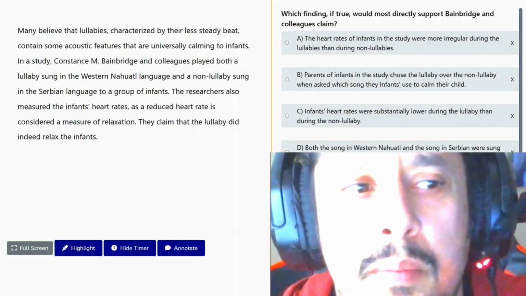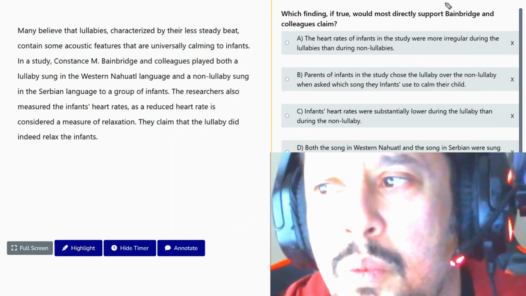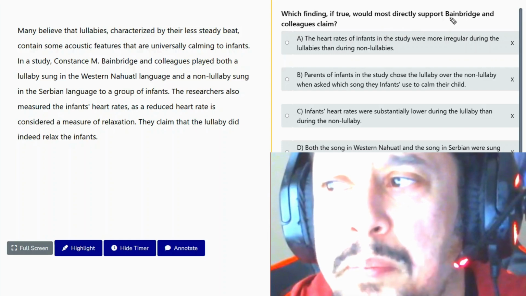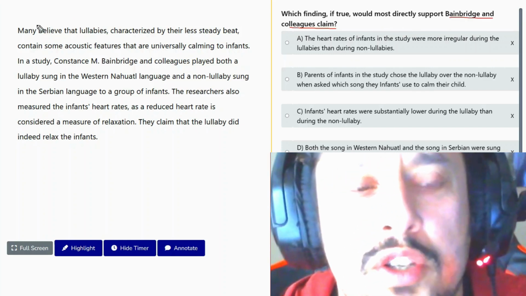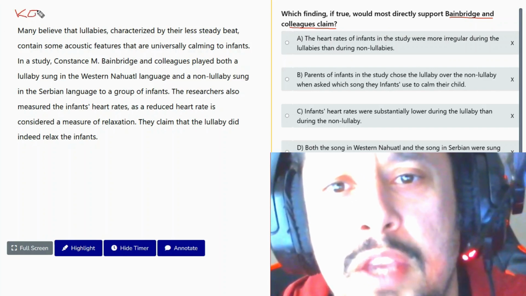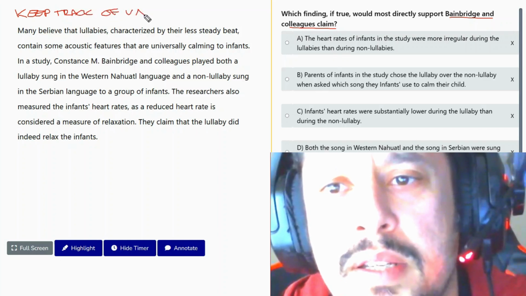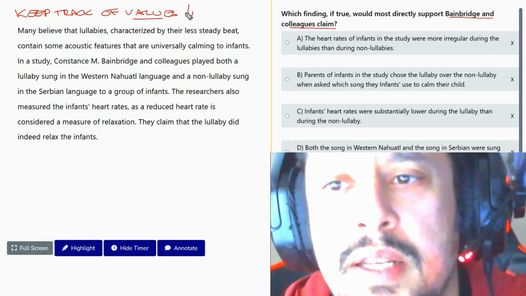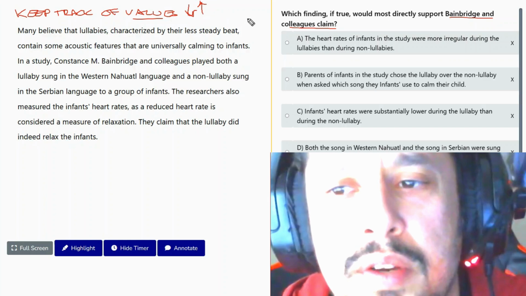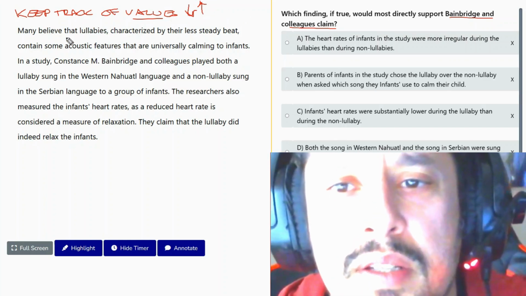Question number 10. So with these types of questions, which one would most directly support Bainbridge and colleagues' claim? Whenever you have a claim to do or logical conclusion to do, make sure you keep track of values and write them down. Because these types of questions have more than one idea, and sometimes these ideas are inverse to one another. Just be very careful there. So keep track of the values, right? And I'll show you what I mean by this.